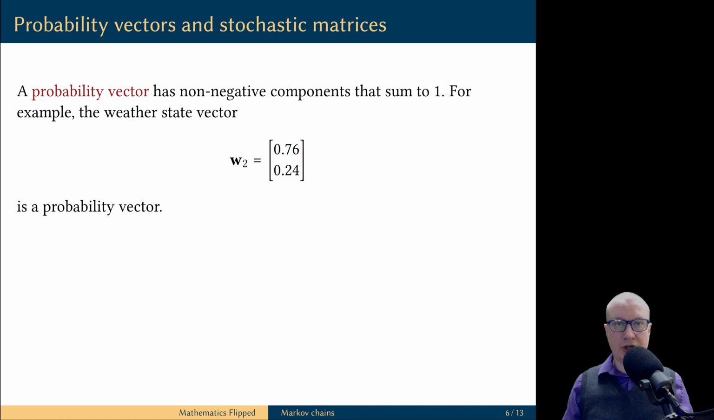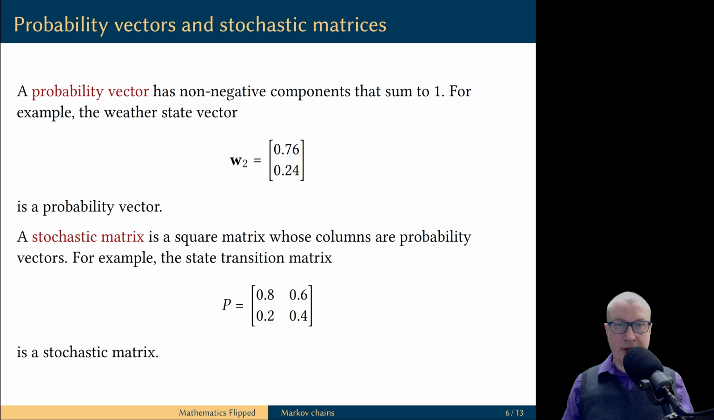Let's set some terminology. A probability vector has non-negative components that add up to 1. For example, the state vector of our system W_2 is a probability vector. The first component of this vector corresponds to the probability of the second day after our arrival being a sunny day, and the second component corresponds to the probability of the second day after our arrival being a rainy day. Each component represents a certain probability, and they add up to 1 because the second day after our arrival is going to be either a sunny day or a rainy day.